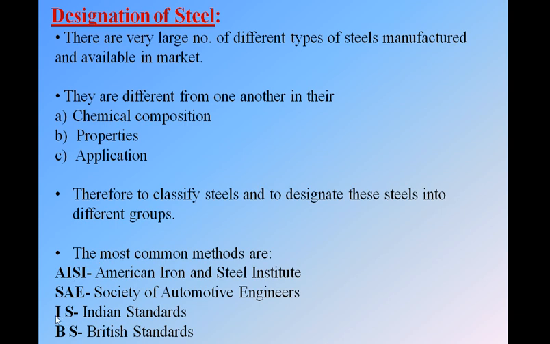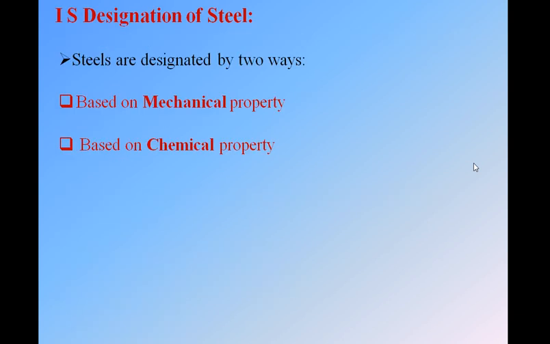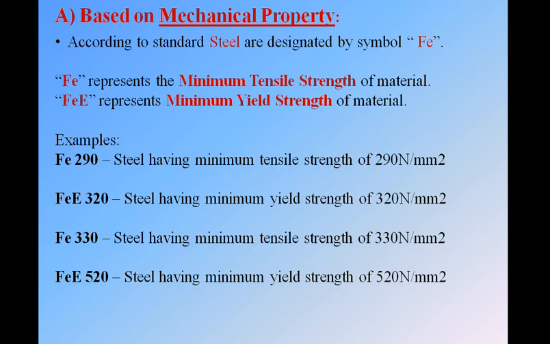As we are Indians, we follow the IS standards, that is the Indian Standards. So in this lecture, we are going to see the whole IS designation of steels. Steels are designated in two ways. First, based on mechanical property, and second, based on chemical property. We will first see the mechanical property, and thereafter we will go through the chemical property. So first, based on mechanical property.